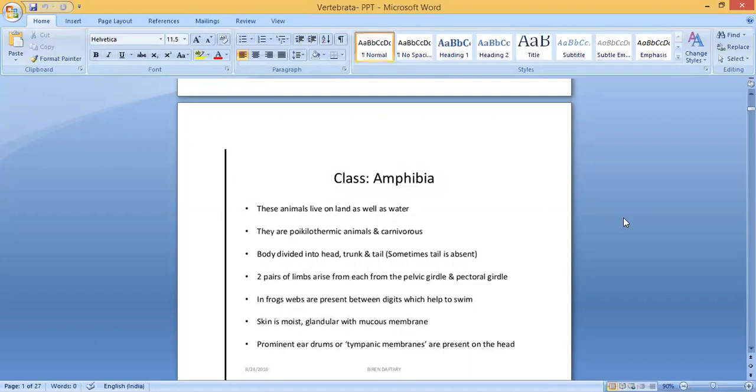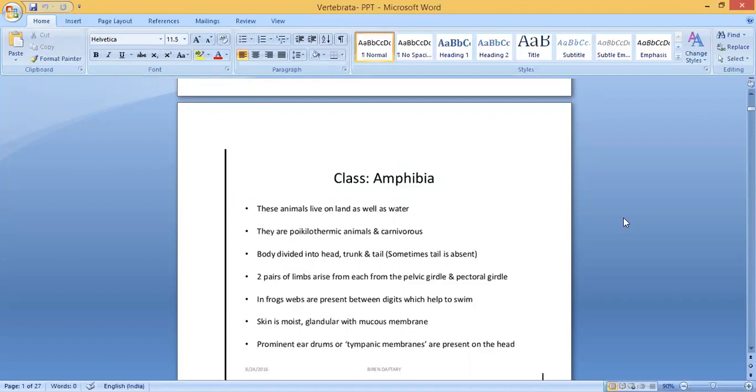Sometimes tail is absent. Two pairs of limbs are raised from the pelvic girdle and pectoral girdle. So there are two pairs of limbs coming, one pair from pelvic girdle, one pair from pectoral girdle. In frogs, webs are present between digits which help to swim. Okay, you know, between the toes there is skin attached, that is called web. That is called webbed feet. What is the use of this web? Webs are present between digits which help to swim. It is used for swimming.